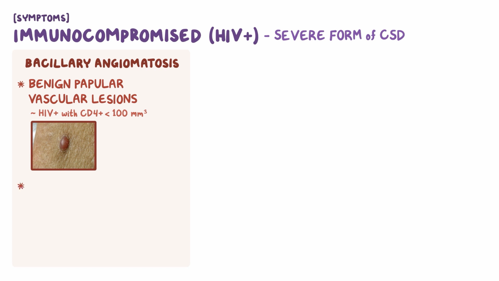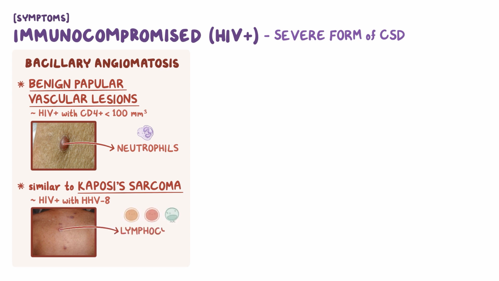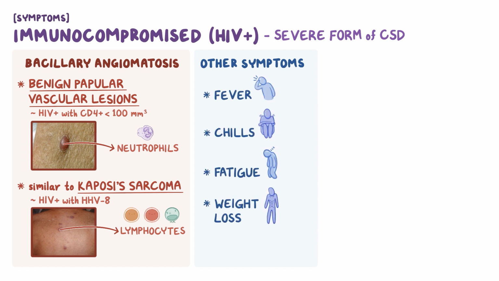These skin lesions are very similar to those seen in Kaposi sarcoma, an endothelial malignancy that frequently develops in HIV-positive individuals with a human herpes virus type 8 infection. The difference between these two lesions lies in what inflammatory cell is mostly present in the lesion. In bacillary angiomatosis, the inflammation is mostly made up of neutrophils, whereas in Kaposi sarcoma, the inflammation is made up of lymphocytes instead. Other symptoms of bacillary angiomatosis include fever, chills, fatigue, and weight loss.